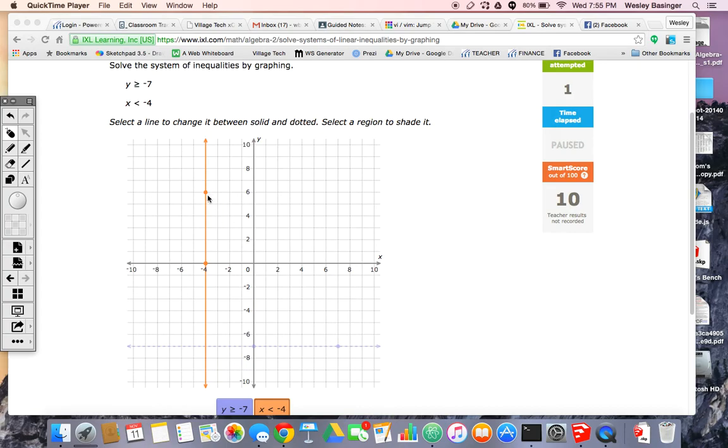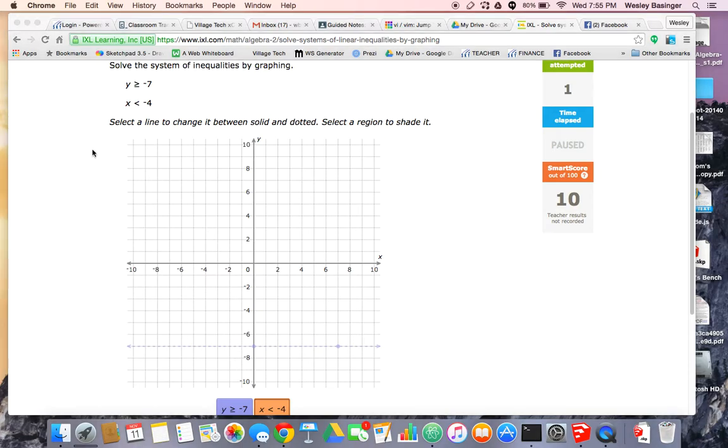Okay, I'm going to show you guys how to graph this system of inequalities. It's a system because it's got two inequalities, and we're going to solve it by graphing, which I think you guys will like because it's a little easier to see than the stuff we have been working on. Just a couple of notes to write down before we get started.